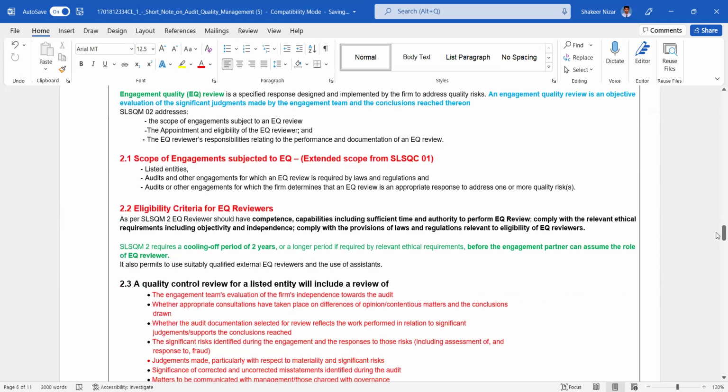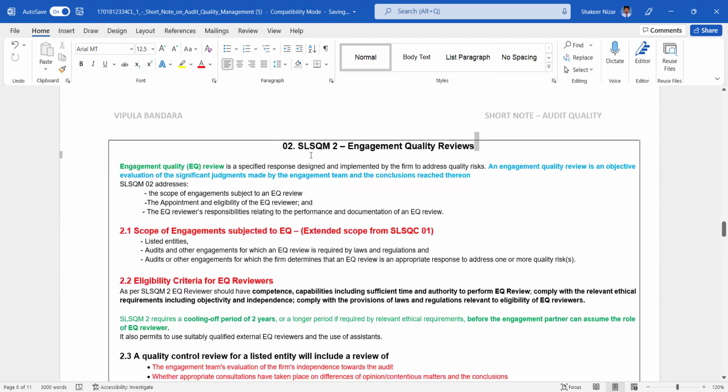SLSQM1 engagement quality reviews. This is the engagement quality reviews, right? If we are carrying out the engagement audit, what is the quality review? Engagement quality review (EQ) is a specific response designed and implemented by the firm to address quality risk. An engagement quality review is an objective evaluation of the significant judgments made by the engagement team and conclusions reached thereon.